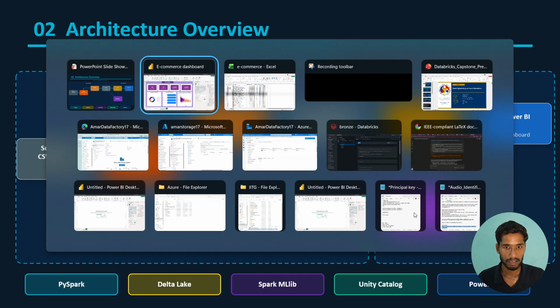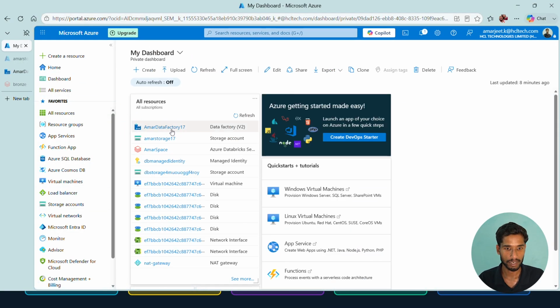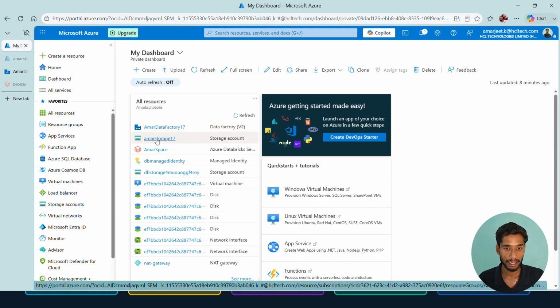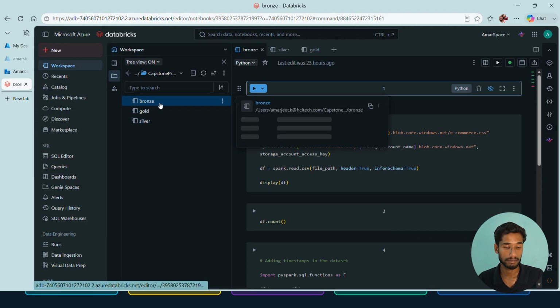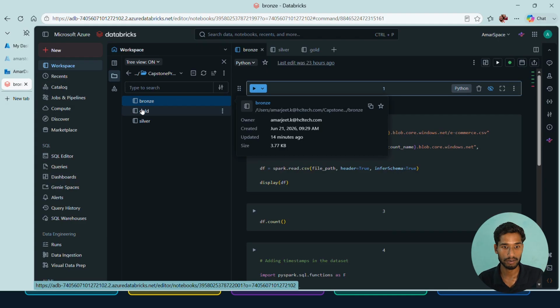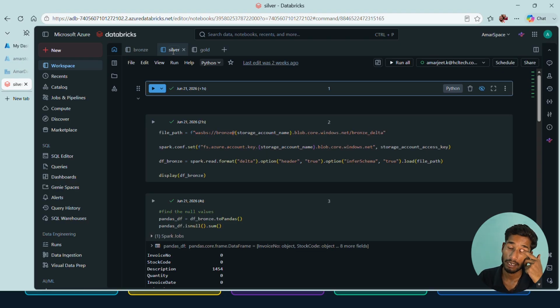So rather than looking at the slides, let's view the, yes, this is my Azure portal, this is my dashboard where I have created things. This is my Azure Data Factory, my Azure storage, and this is my Databricks workspace. In Databricks I have the 3 layers, 3 files: bronze, silver and gold. In the bronze I have written the code to take the input from the source file and save it into the bronze container. In silver I have written the code to clean everything, and at the gold, the business reports.